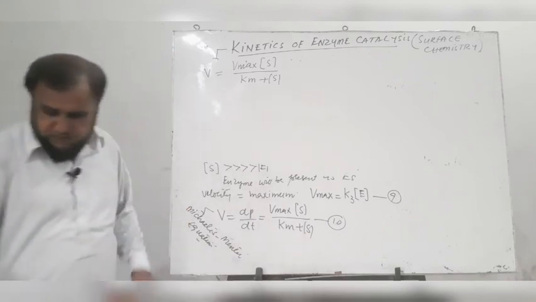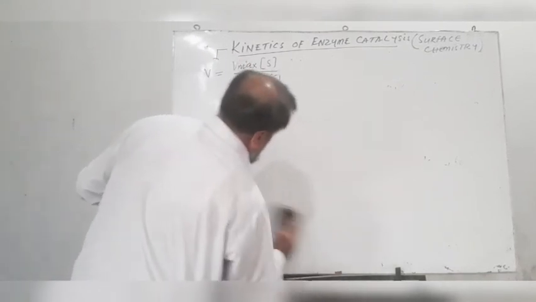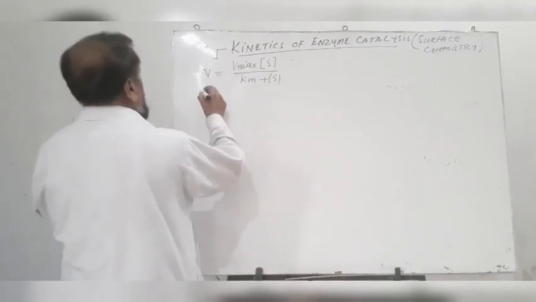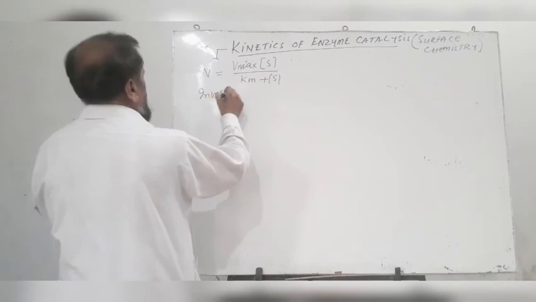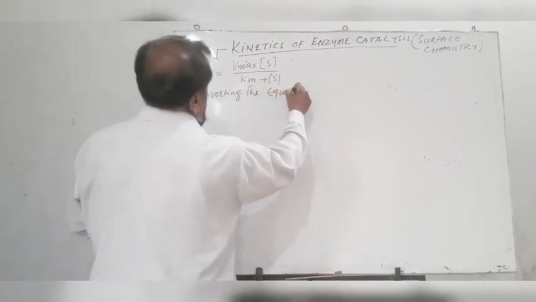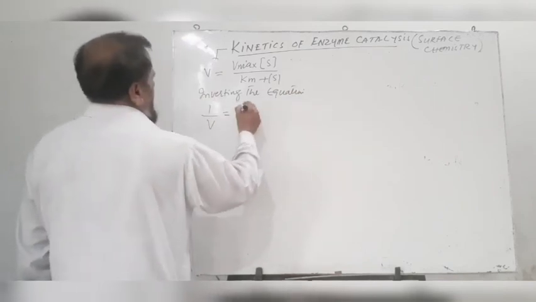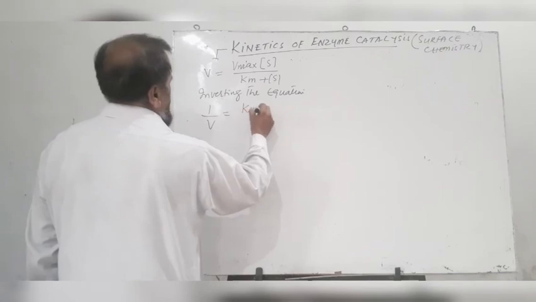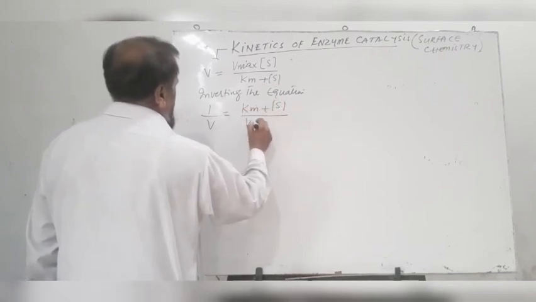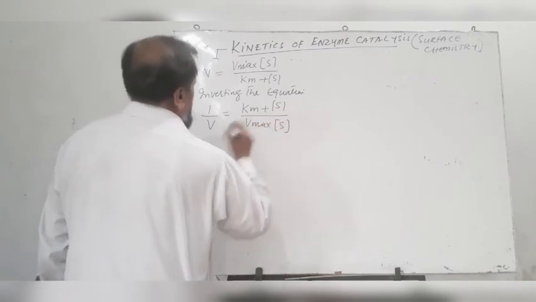To rearrange this equation into an equation of a straight line, we invert the equation. Inverting the equation, we get 1 by V is equal to Km plus S divided by Vmax into S concentration.